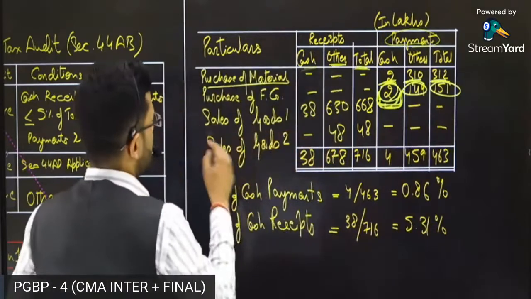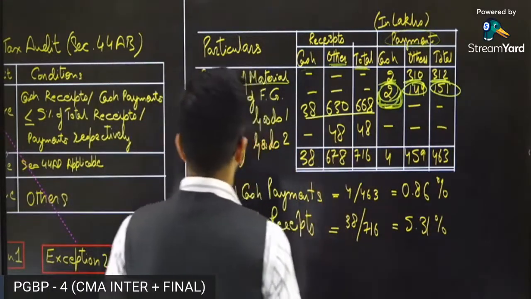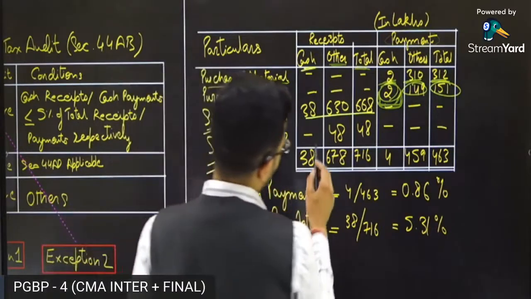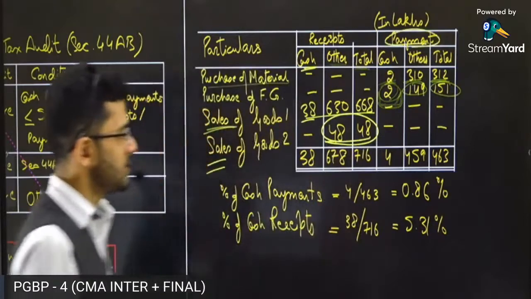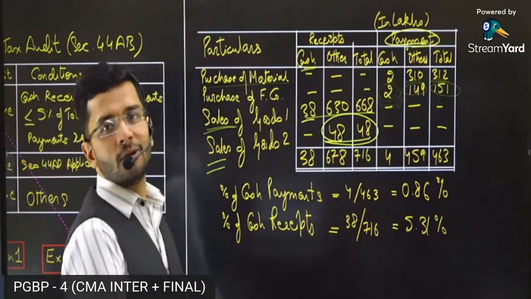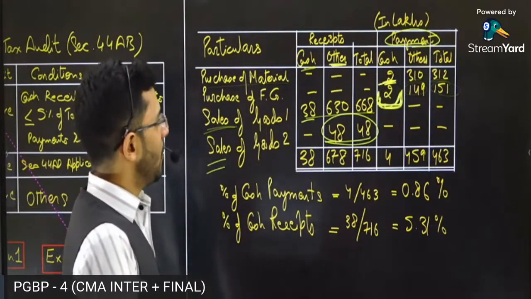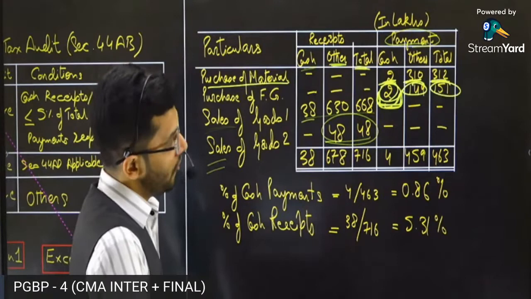Sales are made: sales of good 1, sales of good 2, cash, others, in total. You need to ascertain whether tax audit is applicable on this particular enterprise or not.